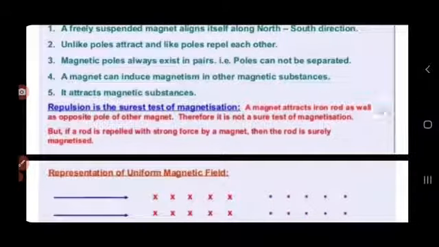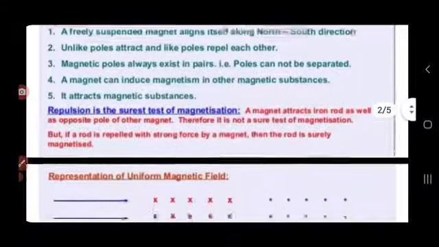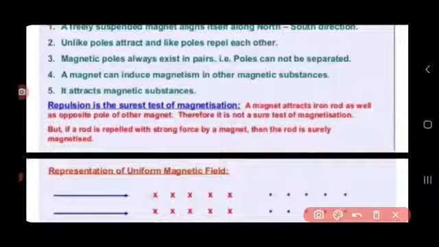So we can't be sure whether both of them are magnets. But if repulsion is taking place, then we surely know that both the substances are magnets, because repulsion takes place between similar poles only. And that's why it is said that repulsion is a surer test of magnetism.